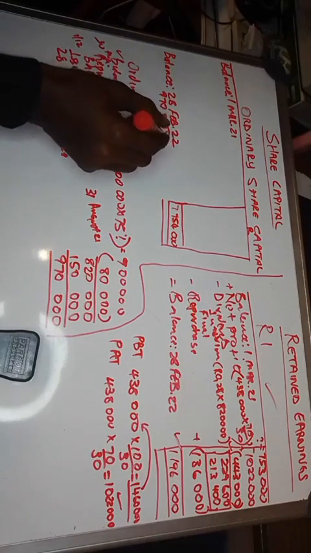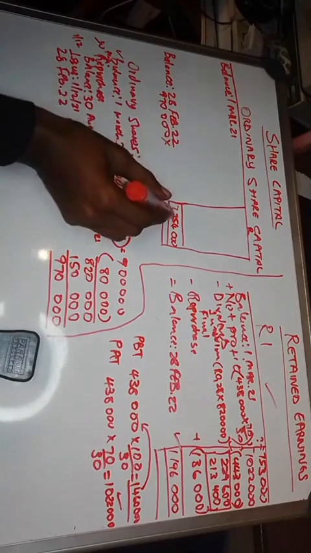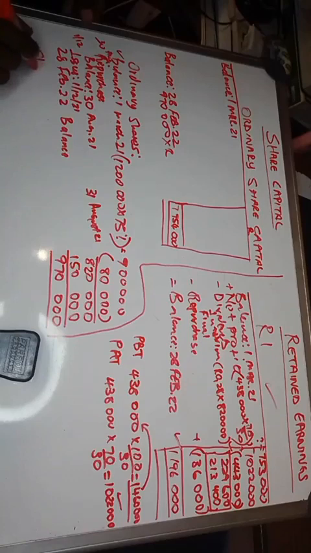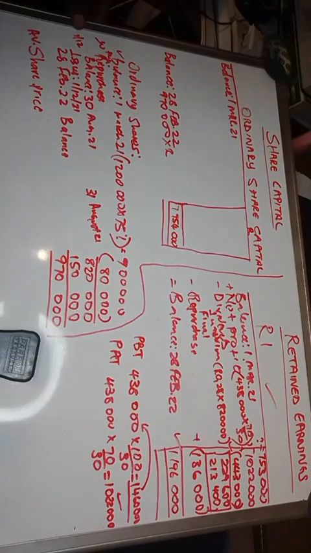So it means you can work out the share capital. How much was the share capital? So the share price. You can work out the share price. We call it the average share price.